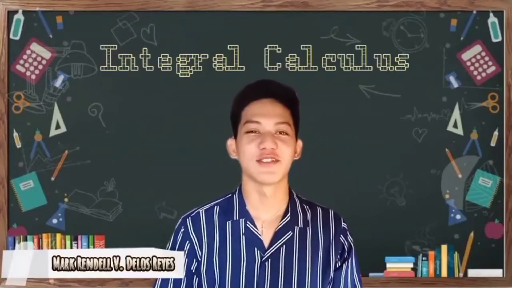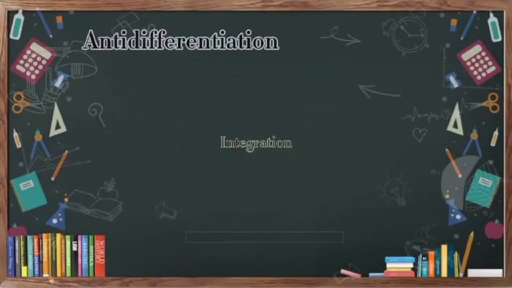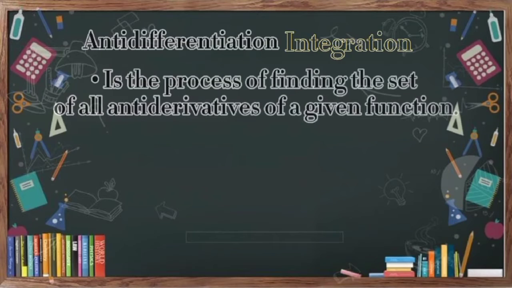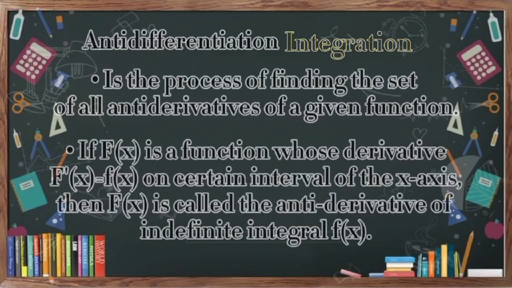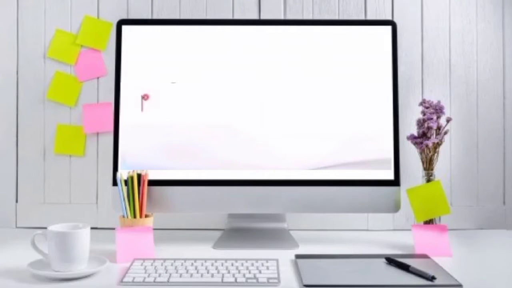Welcome to Integral Calculus, the integration process. Antidifferentiation, also known as integration, is the process of finding the set of all antiderivatives of a given function. If f of x is a function whose derivative f prime x equals f of x on a certain interval of the x-axis, then f of x is called the antiderivative or indefinite integral of f of x. So, if given the function f of x, we take its derivative, the derivative of f of x is f prime x equals f of x. We call this the differential.